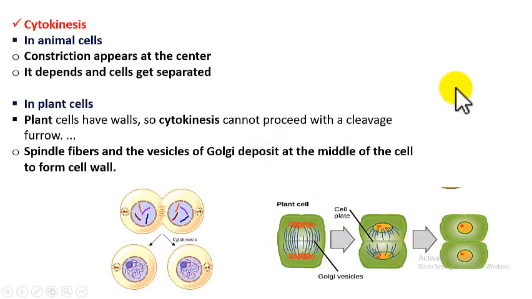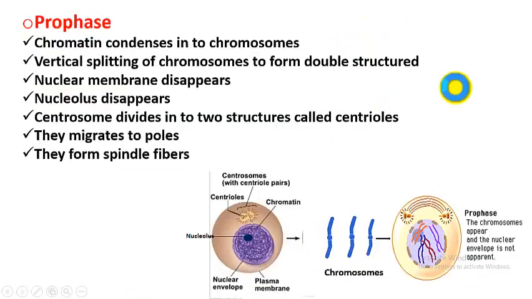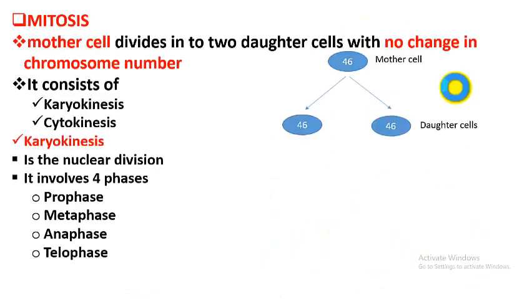This is how cytokinesis takes place. Understood, students? I hope you understood how the mother cell divides into two daughter cells without change in chromosome number.